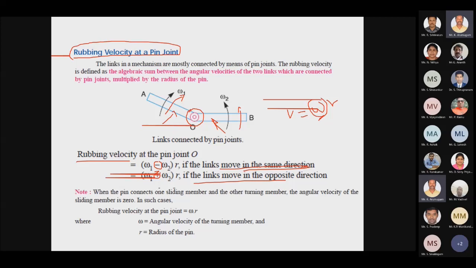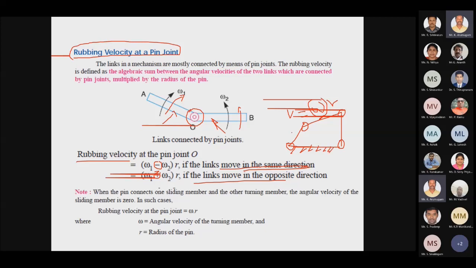So what happens if the pins are connected to a fixed point? For example, if you take a 4-bar mechanism like this, here we have one pin joint, here another, and here another. So there are 4 joints. Link number 1 may be fixed.